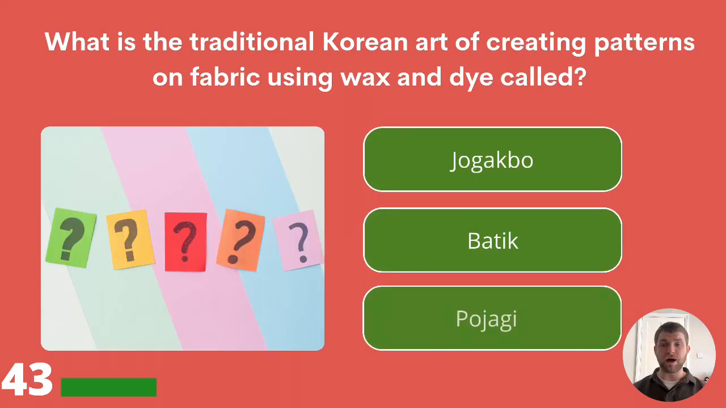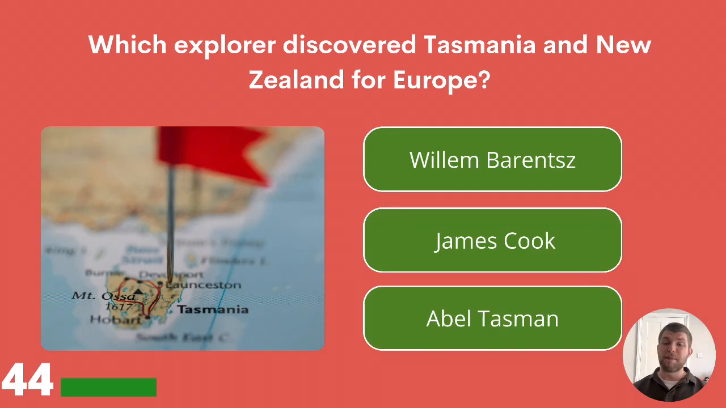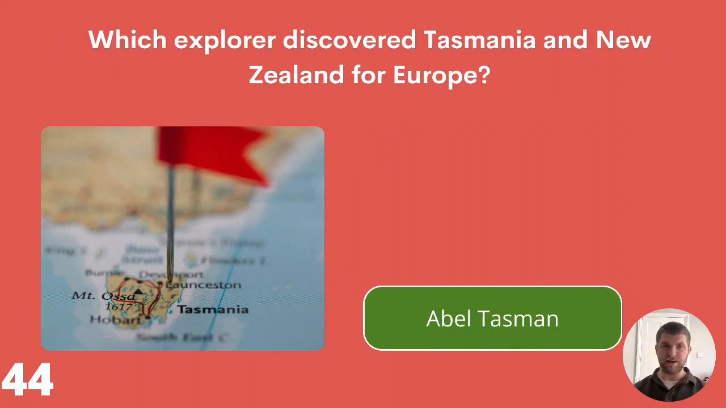What is the traditional Korean art of creating patterns on fabric using wax and dye called? Jogakpo, batik, or pajagi? The answer is Jogakpo. Which explorer discovered Tasmania and New Zealand for Europe? Was it Willem Barents, James Cook, or Abel Tasman? The answer is Abel Tasman.